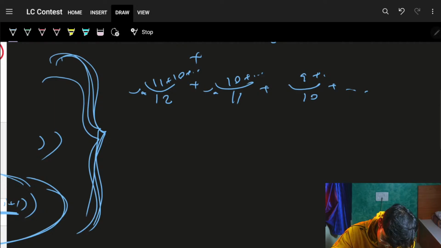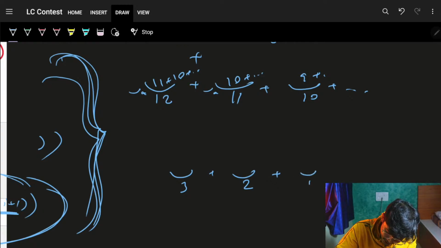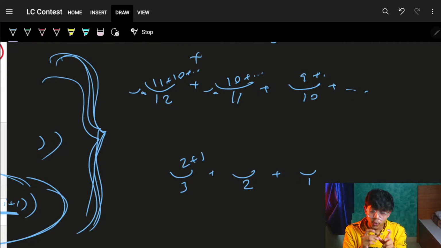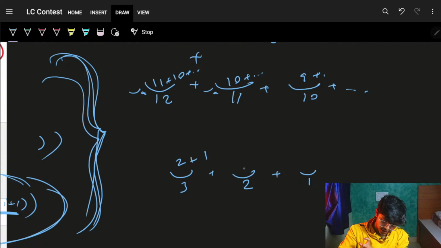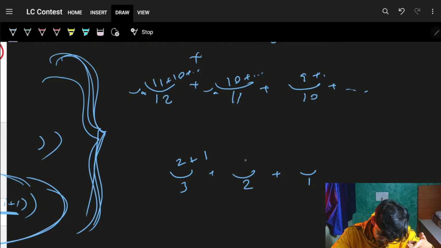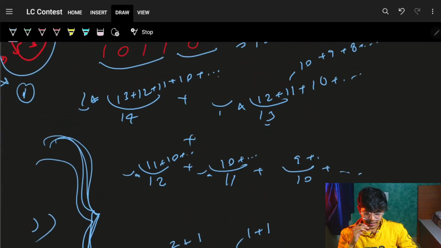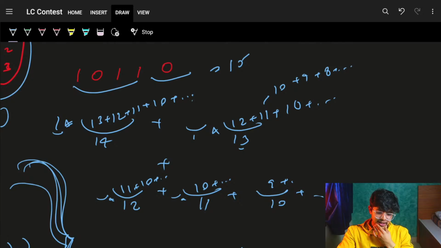So for every number, if we just go back to, let's say, 3, here it will be 2, and here it is 1. So it is just one way. For this 2, it is nothing but 1 plus 1. Don't take it at all. Let's take it 2. For this 2, it is nothing but 2 plus 1. For this 2 plus 1, this 2 will have again 2 ways, which is 1 plus 1. Again, it will keep on adding the sum. Now comes the part of the sum. What should be the sum? It should be 13, which is 12 plus 11 plus 10, and it will again keep on going.